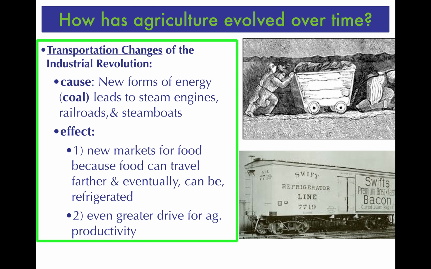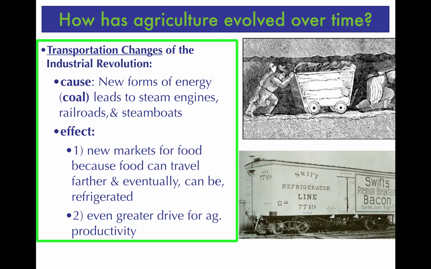We also have transportation changes of the Industrial Revolution. The cause of these transportation changes is that we've got new forms of energy, specifically coal. Coal is what's fueling the Industrial Revolution, ultimately fueling these factories in general and the ability to transport, the railroads and things over time. It leads to better transportation, such as railroads. So we've got new steam engines, we've got railroads, we've got steamboats. And the effect of this is that we now have the ability to sell food to far greater distances, meaning that there are now new markets where food can be sold, since it's now ultimately moving.